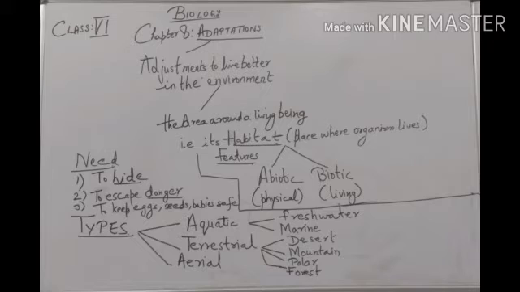Organisms adapt to find food, to protect themselves from predators, from the environment, to reproduce and find mates. So adaptation is a need for every living being to live successfully in the environment.